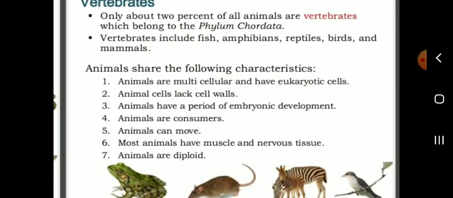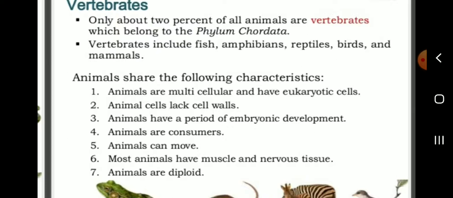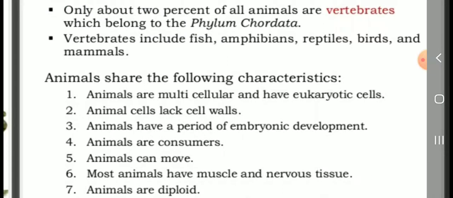Next, students, vertebrates. What is meant by vertebrates? Only about 2% of all animals are vertebrates, which belong to the phylum Chordata. What are examples of vertebrates?